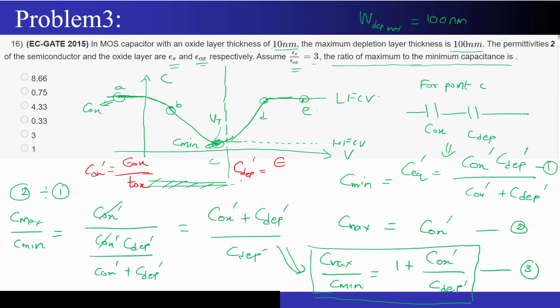In the expression of C depletion, will I have epsilon Si or epsilon ox in the numerator? Just think about it. Where is the depletion region forming? Inside the semiconductor material or inside the oxide? Semiconductor material. So I should take epsilon Si or epsilon ox?